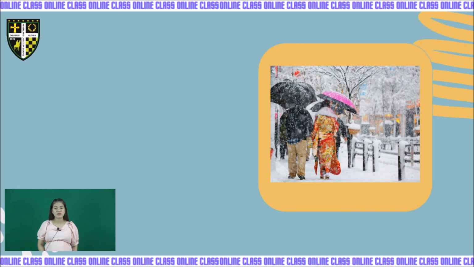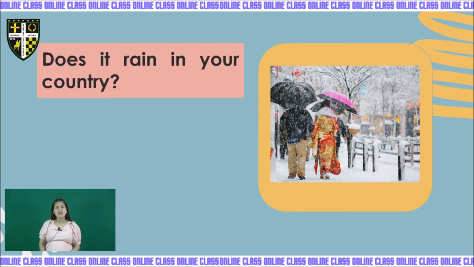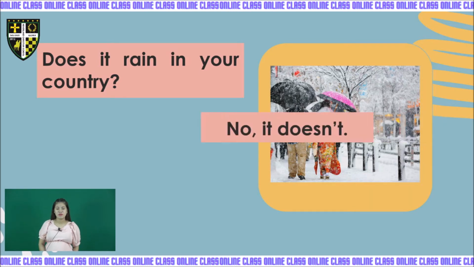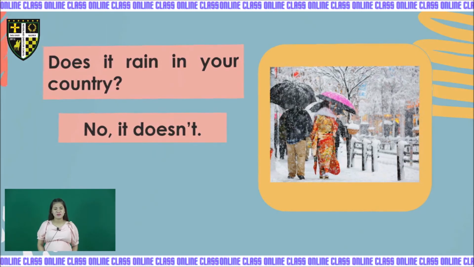Next picture. What can you see on the monitor? Let us describe. There is a snow. So here's the question. If it is a snow, that means to say it is a thing. So this is the question. Does it rain in your country? Again, does it rain in your country? And the answer is no, it doesn't.